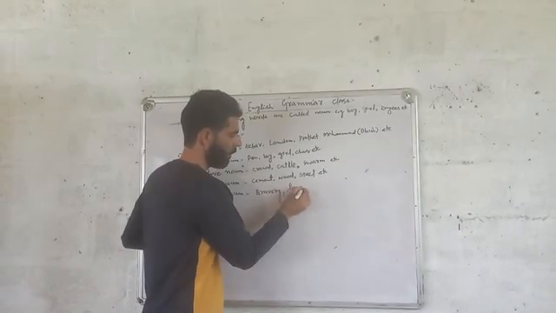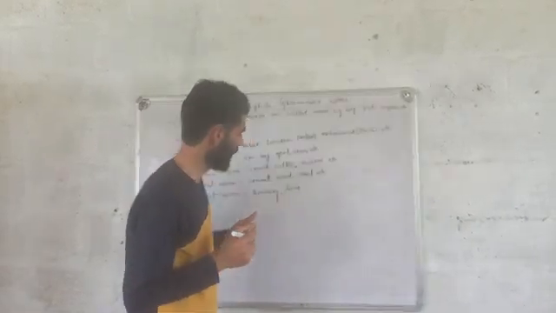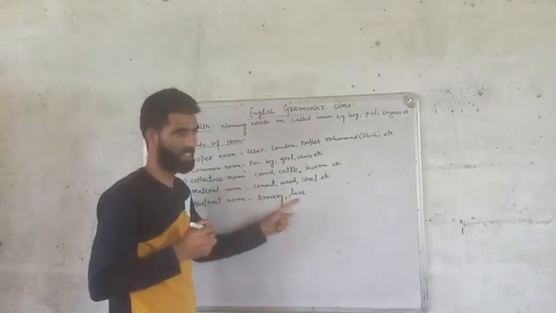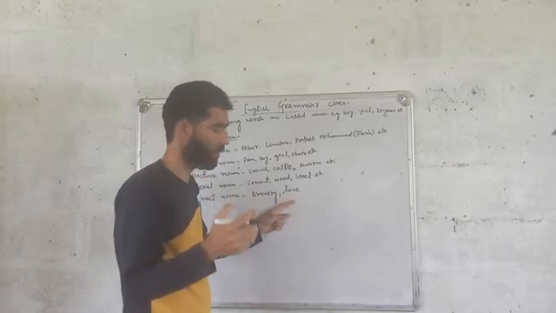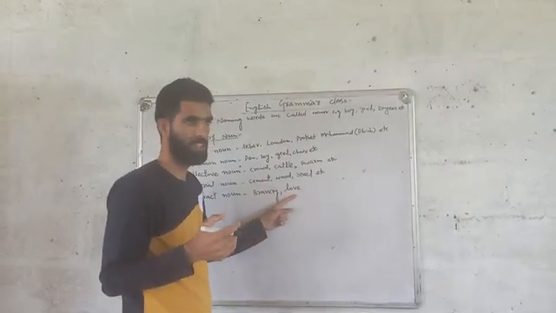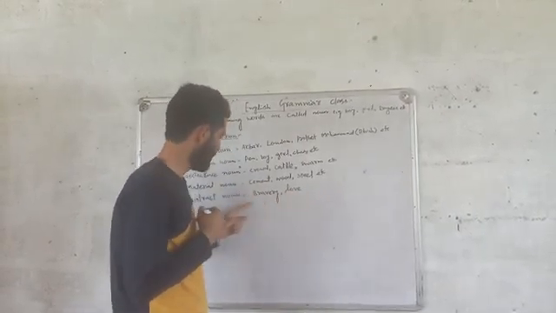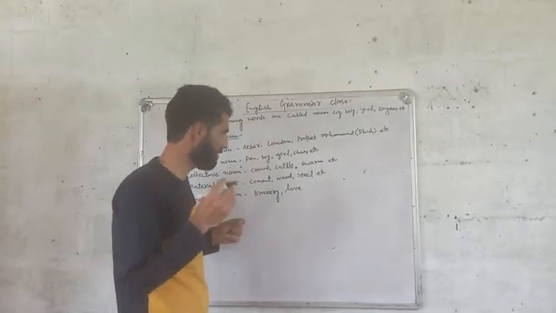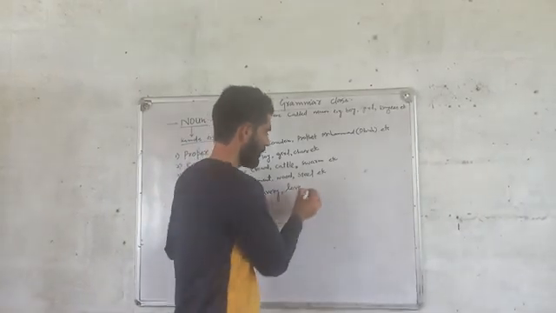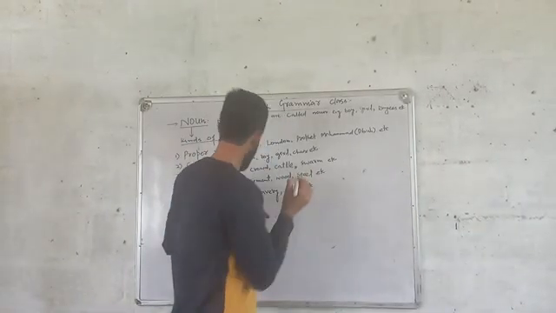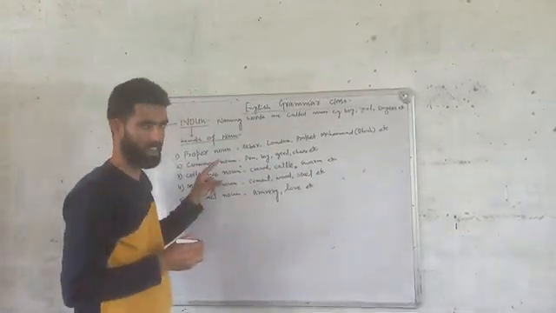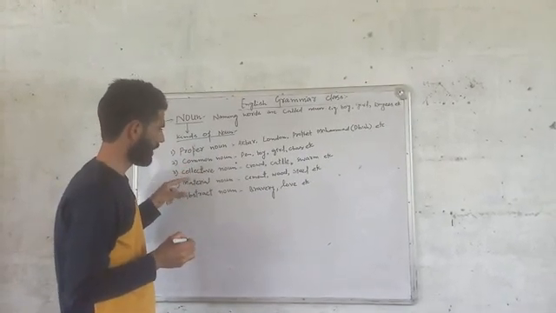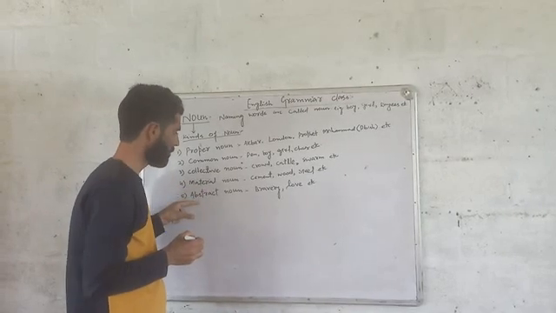Similarly, love. It is also a kind of noun called an abstract noun. We cannot touch love, we cannot see love, but we can feel it in our heart. So these are the kinds of nouns about which we can think or feel in our mind. These are called abstract nouns. So these are the five kinds of noun: proper noun, common noun, collective noun, material noun, abstract noun.